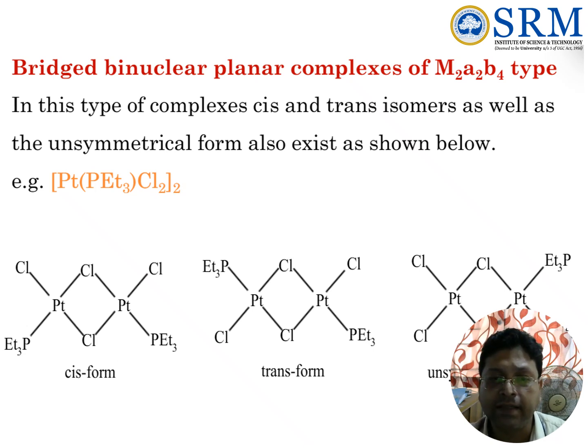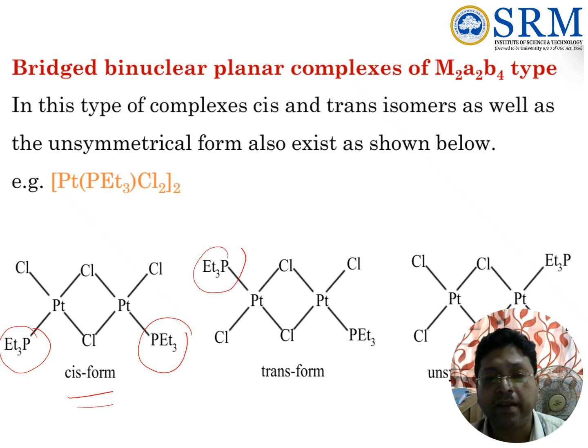Consider Pt(triethyl phosphate)Cl2 whole 2, where the chloride is a bridging ligand between the two metal atoms. The positions of the triethyl phosphates, this one and this one, are on the same side, so that is the cis form. Here they are in trans positions, so it is called the trans form.